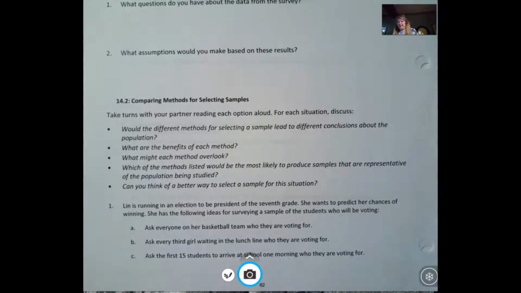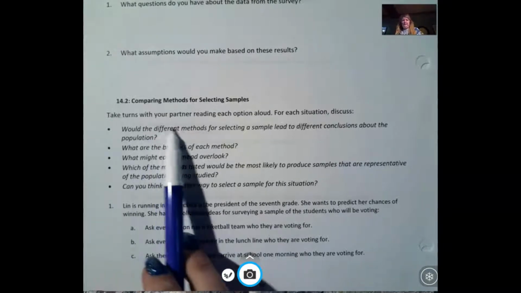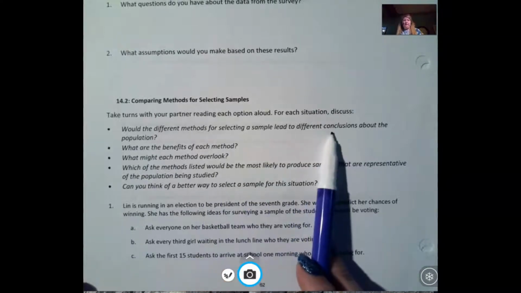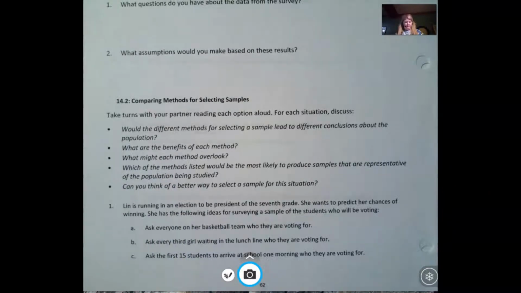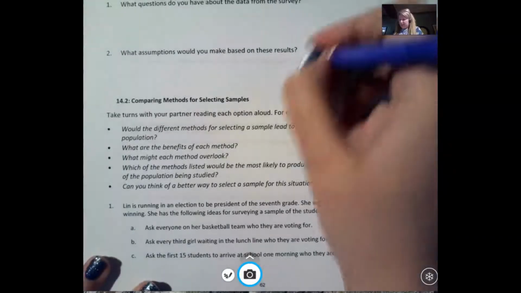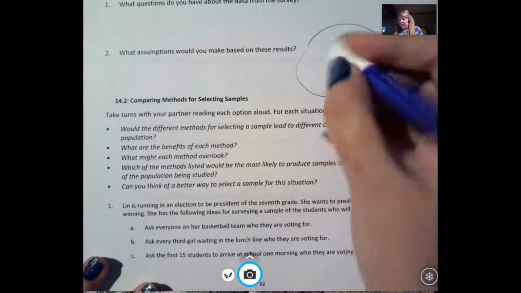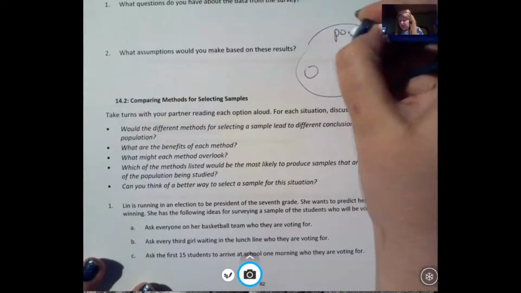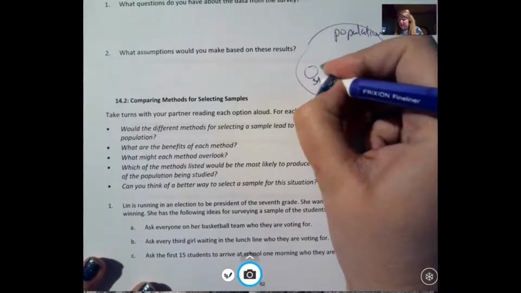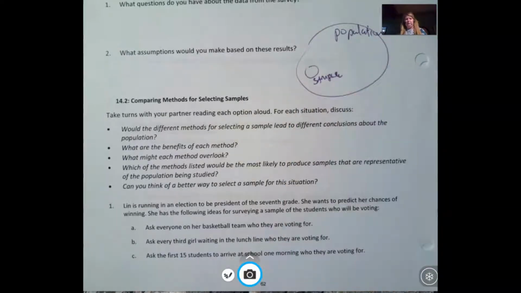She has the following ideas for surveying a sample of the students who will be voting. So here's some ideas, and we're going to think about, would these different methods lead to different conclusions? What are the benefits of each method? What might each method overlook? Which of the methods listed would be the most likely to produce samples that are representative of the population? And can you think of a better way to select the sample? So as a reminder, the population would be the whole group, and then a sample is a small piece of the population that should be representative of the population.